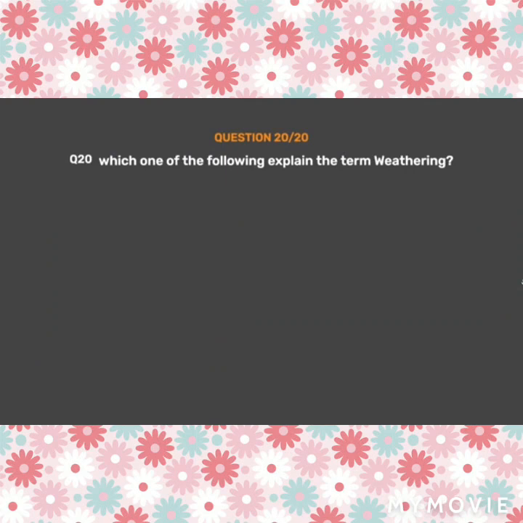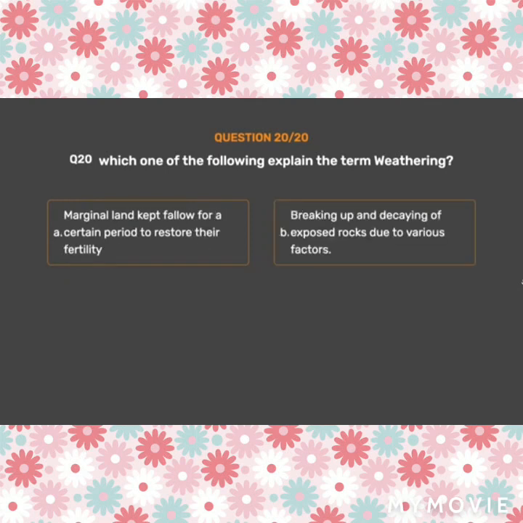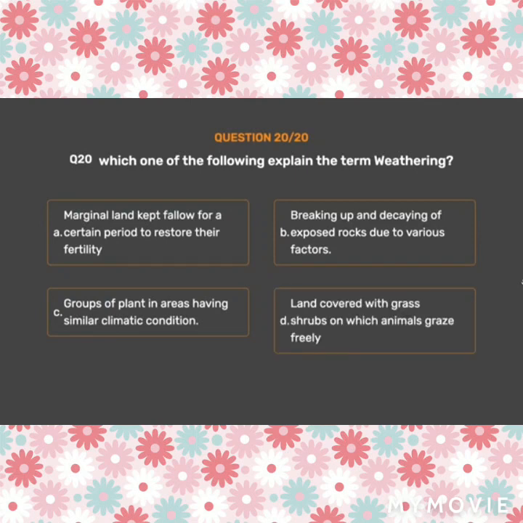Question number 20. Which one of the following explains the term weathering? Option A. Marginal land kept fallow for a certain period to restore their fertility. Option B. Breaking up and decaying of exposed rocks due to various factors. Option C. Groups of plant in areas having similar climatic condition. Option D. Land covered with grass shrubs on which animals graze freely.